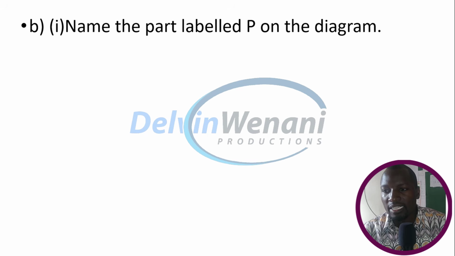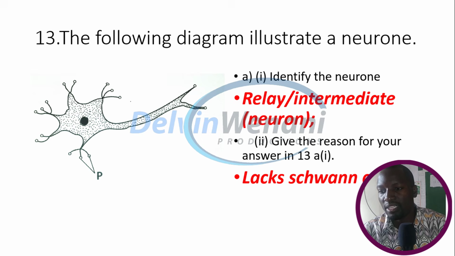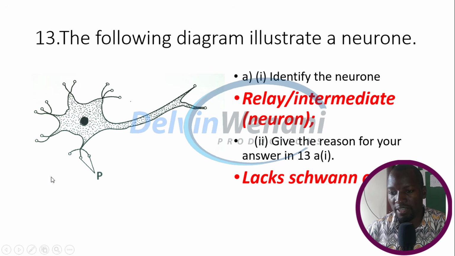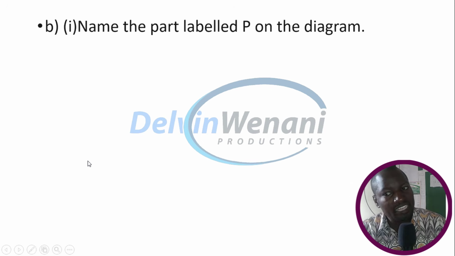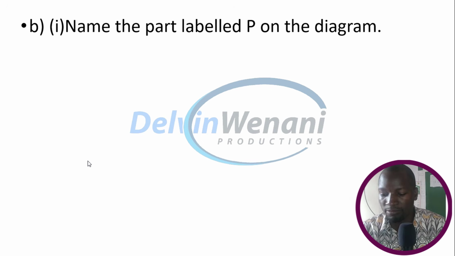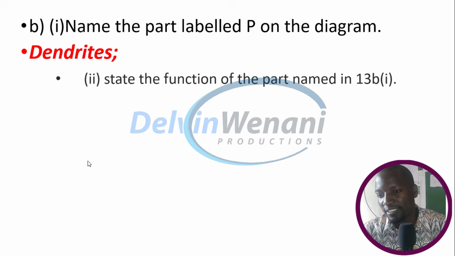Name the part labeled P on the diagram. This one here. And these are dendrites.